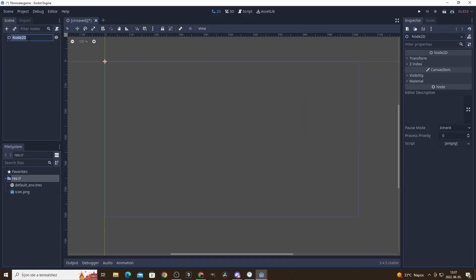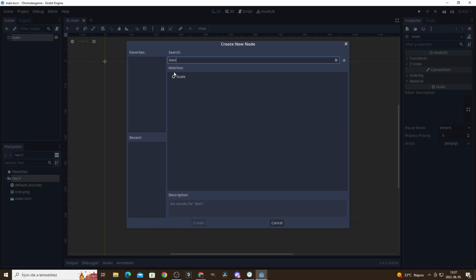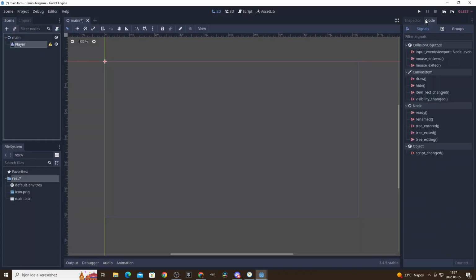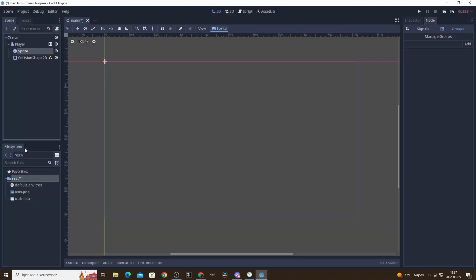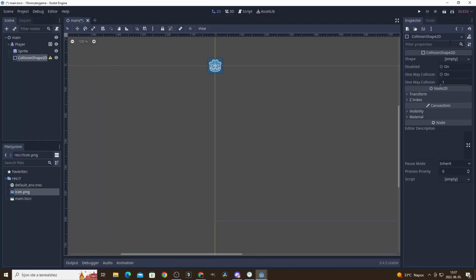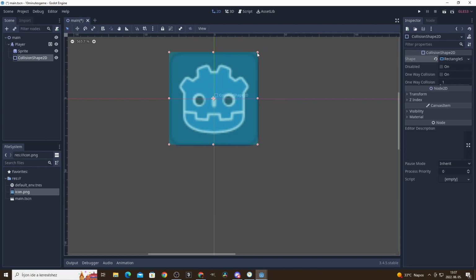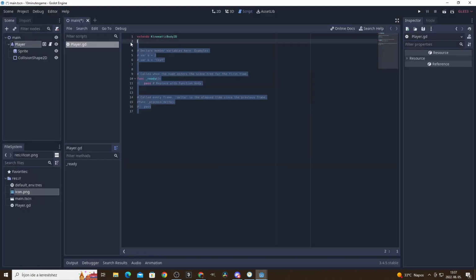I started by creating our player. If you notice, the sprite of the player is the same as in my 10 lines of code challenge, and that's because it's the default sprite in Godot. I created a script for the player and started writing the code for the platformer movement.